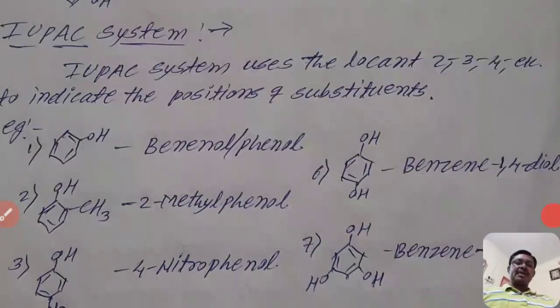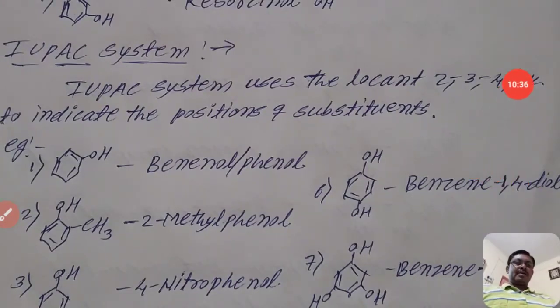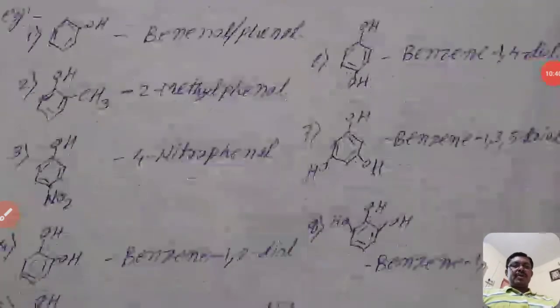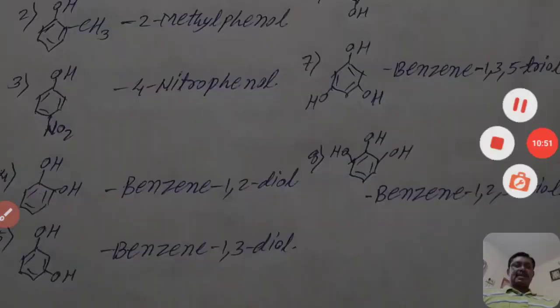Practice examples of phenols by naming them using the IUPAC and common name systems. Okay, then the next period will continue with the nomenclature of ethers. Okay, thanks.